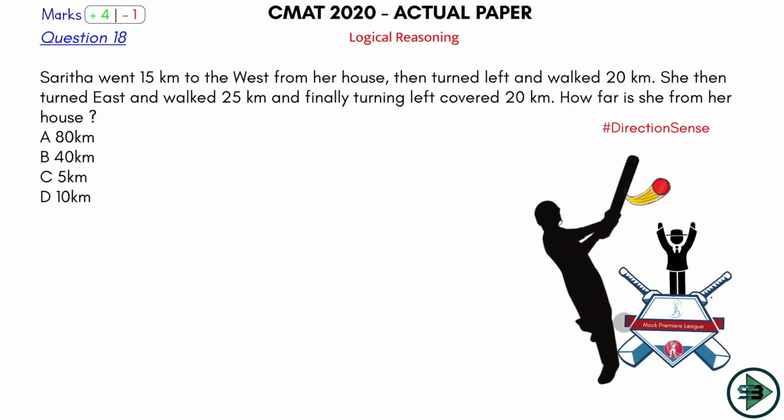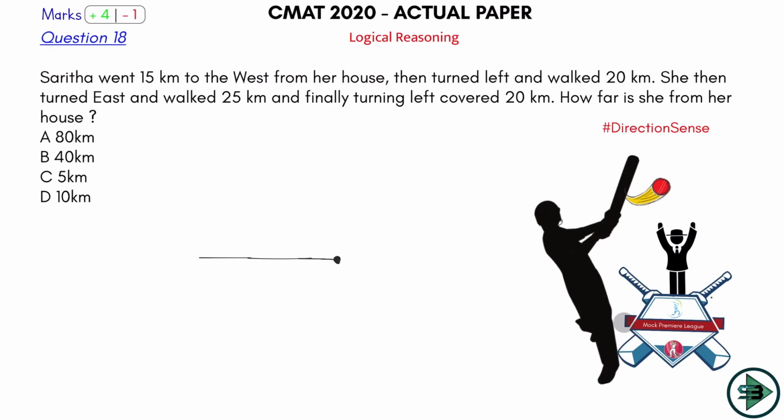So what is being said here? Sarita walks 15 km towards west from her house. We have practiced this. Towards west means the west direction. If you don't know this, watch the direction sense class on our YouTube channel, and you will get all the ideas about direction and how to handle them. This is the easiest chapter in reasoning that you can get.